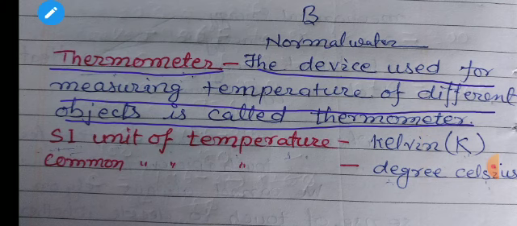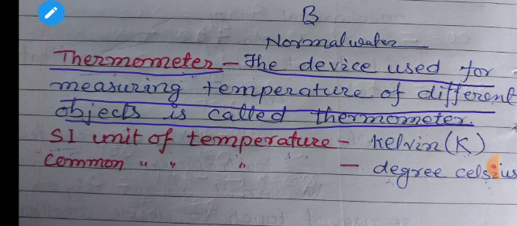The mercury thermometer, students, consists of a long thick walled narrow tube of glass to which a bulb containing mercury is attached at one end. The tube is evacuated and sealed at the other end.